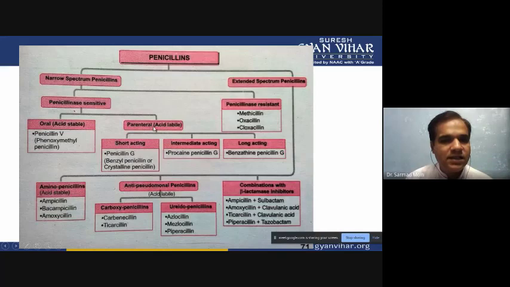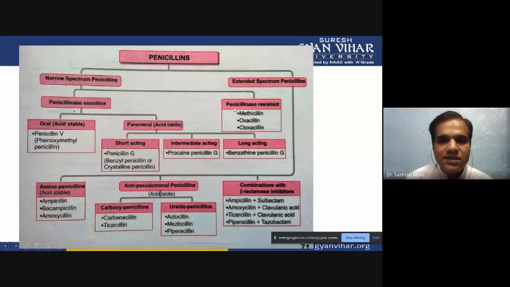They are divided into three categories: short acting penicillin G, intermediate acting procaine penicillin G, and long acting benzathine penicillin G. These three types of antibiotics, which are derivatives or modified penicillin, are acid labile, and they come under the penicillinase sensitive type of antibiotics.